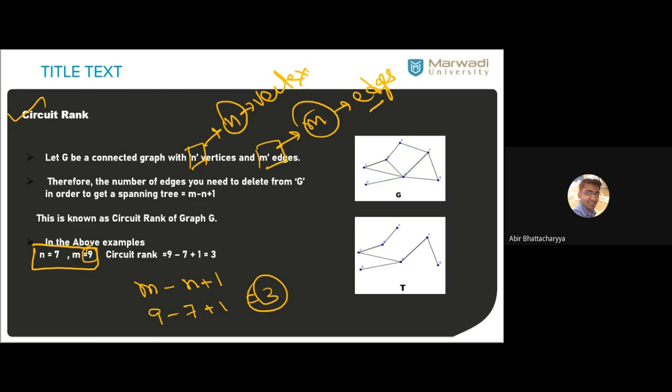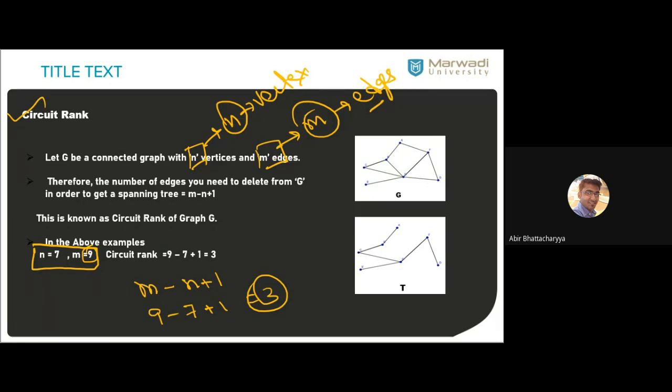So what is the circuit rank trend? If I delete edges greater than the circuit rank, then what happened? It will not cover all the vertices, but it may be a tree.